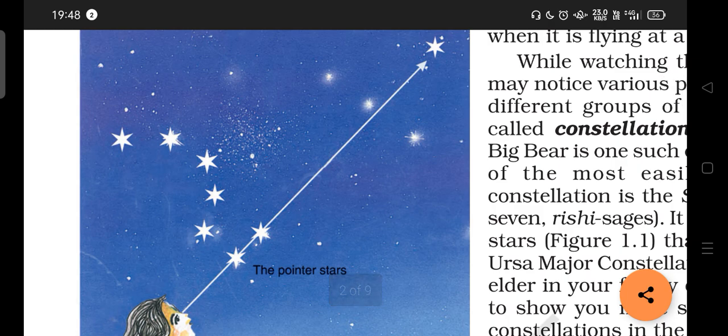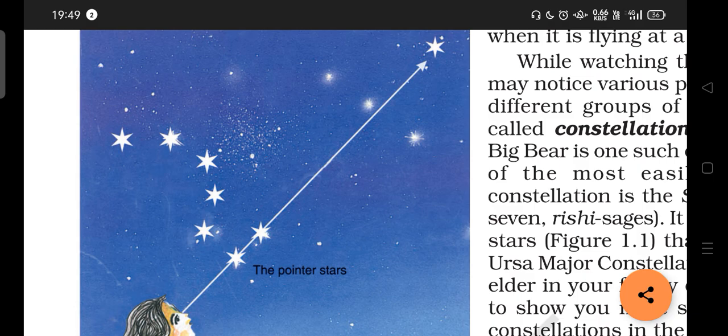See how you have to look at the pole star. It's just like this. First you have to locate the Saptarishi, that is the group of 7 stars, and from there you have to look in the north direction. You can see the pole star. This is how we locate the pole star. It always points to the north direction.